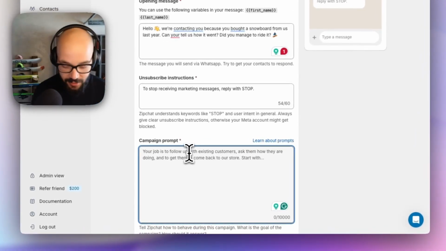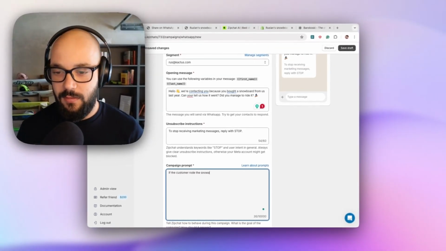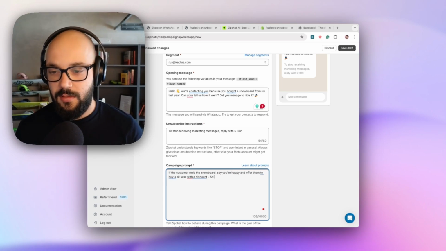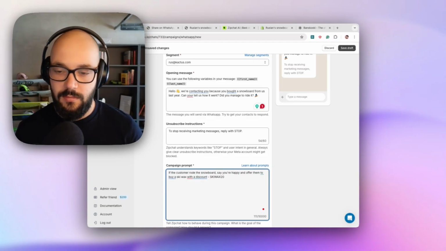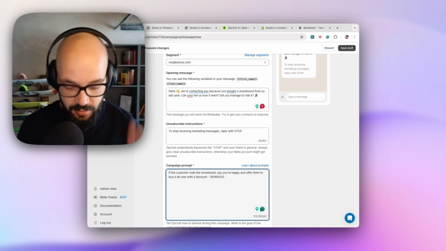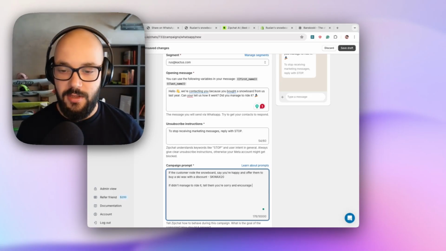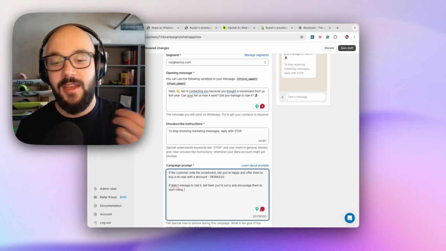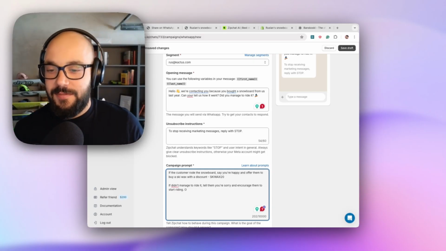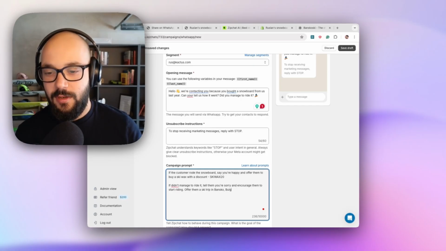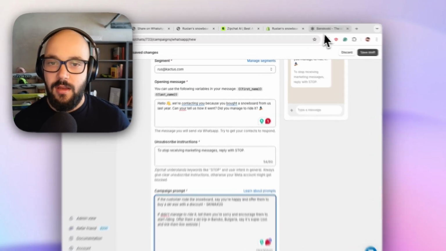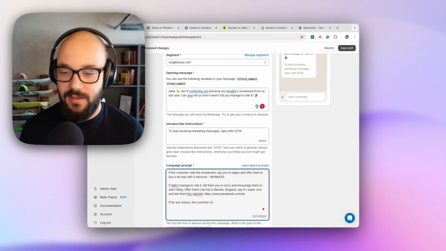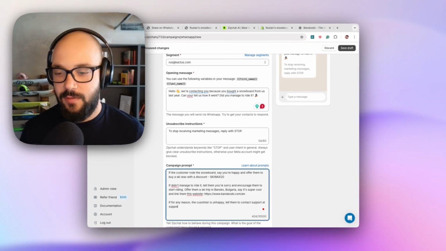So here's what I'm going to write. If the customer rode the snowboard, and they're happy, offer them to buy a ski wax with a discount. But if they didn't ride it, tell them sorry and then encourage them to start riding. I'm going to offer them to go to my home resort in Bansko to start riding there. A ski trip in Bansko, Bulgaria. So it's super cool. I'll link them the Bansko website. And then, if for any reason the customer isn't happy, to contact support.